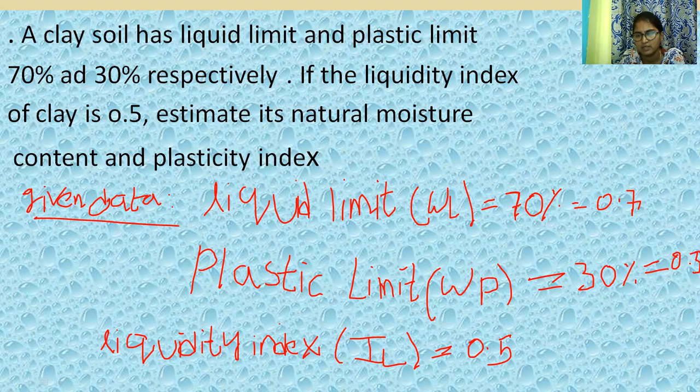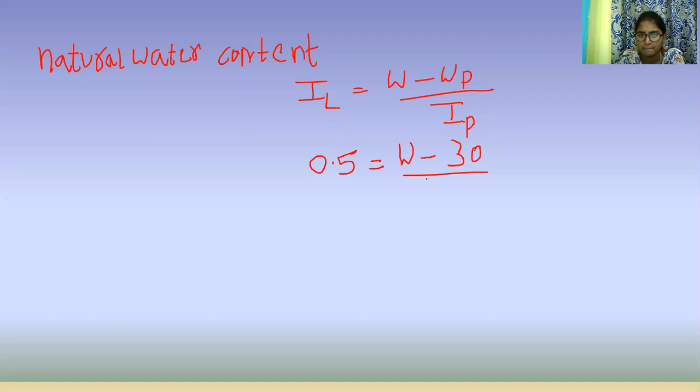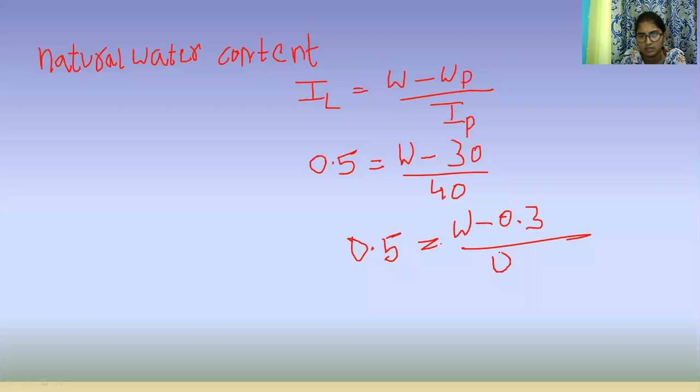So 0.5 is equal to W minus 0.3, divided by 0.4.